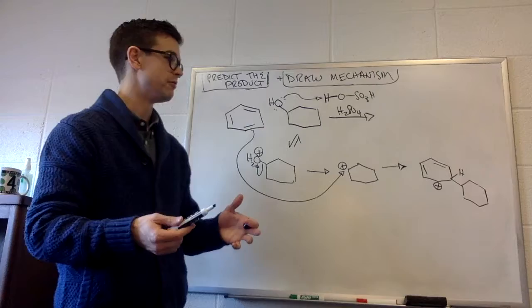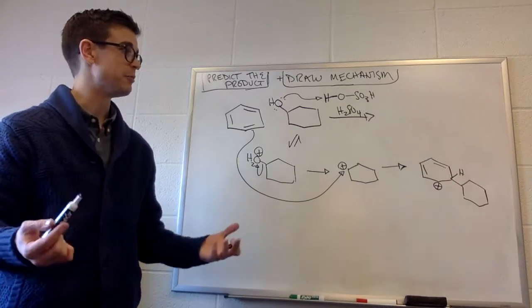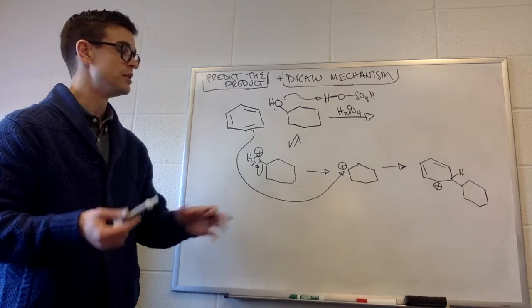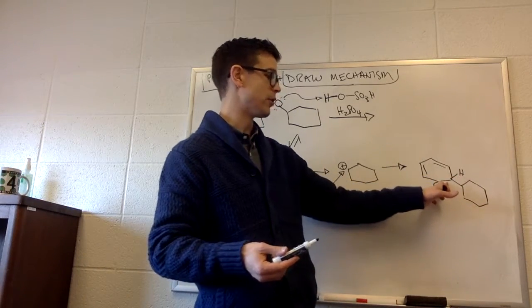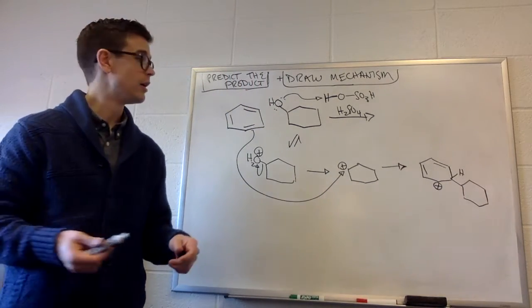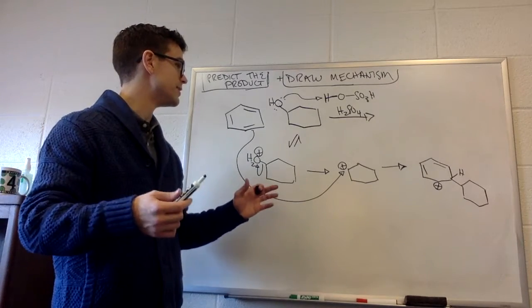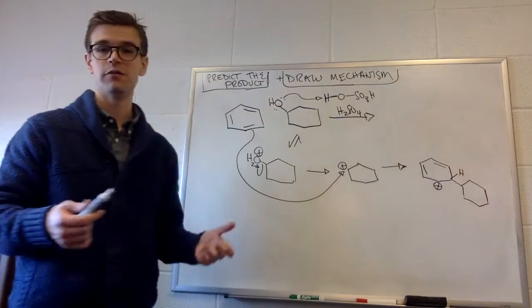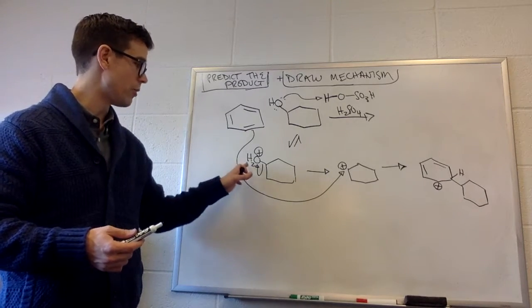Now we have to reform the aromaticity somehow. How does this happen? Well, we have some type of base that is going to deprotonate this hydrogen, and the electrons in that pi bond are going to come down and reform the alkene, or the pi bond, which will reform the aromaticity. So what bases do we have around? We have the conjugate base of sulfuric acid, but actually a stronger base than that would be the water molecule to the left.